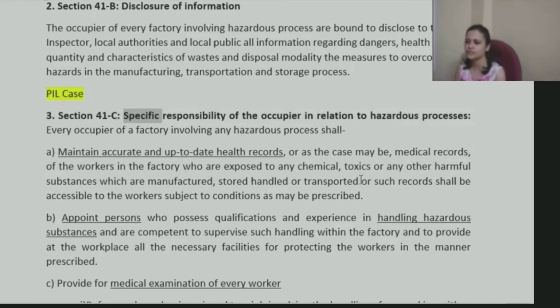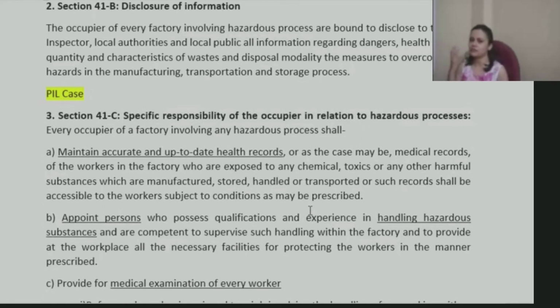Those records need to be properly maintained with regard to workers in the factory who are exposed to any chemical, toxic, or any other harmful substance within the premises, which are manufactured, stored, handled, or transported. Such records shall be accessible to workers subject to conditions as may be prescribed.